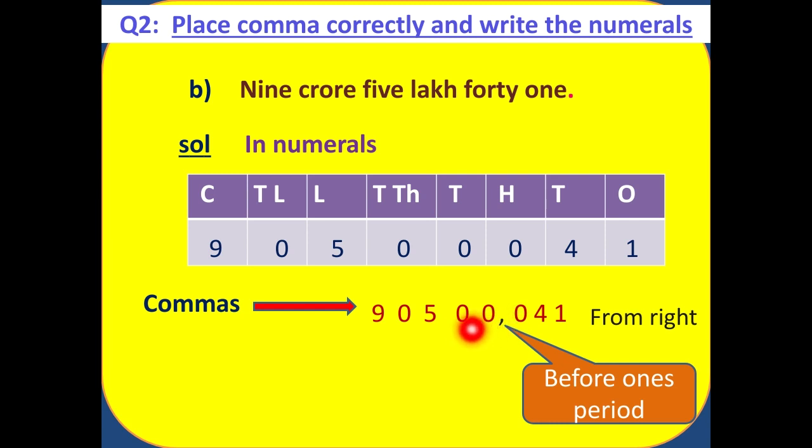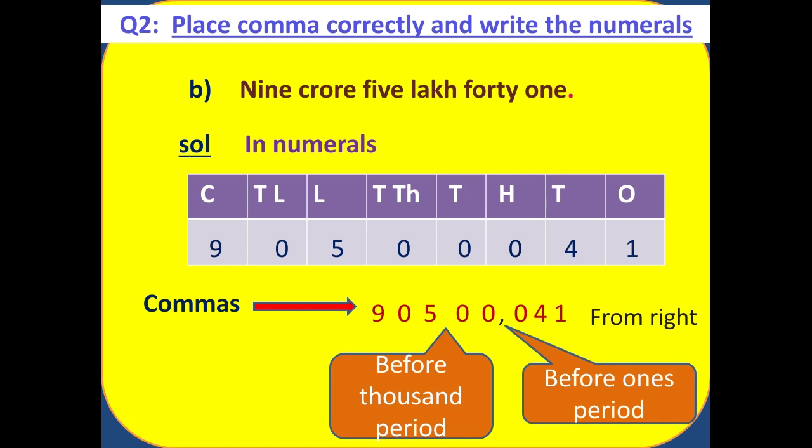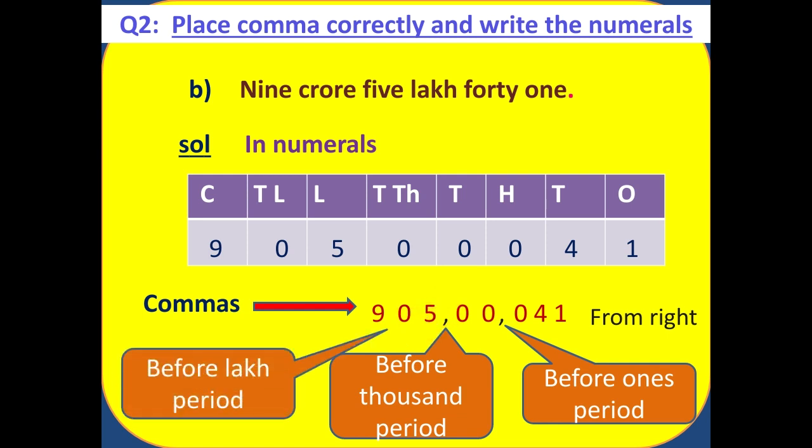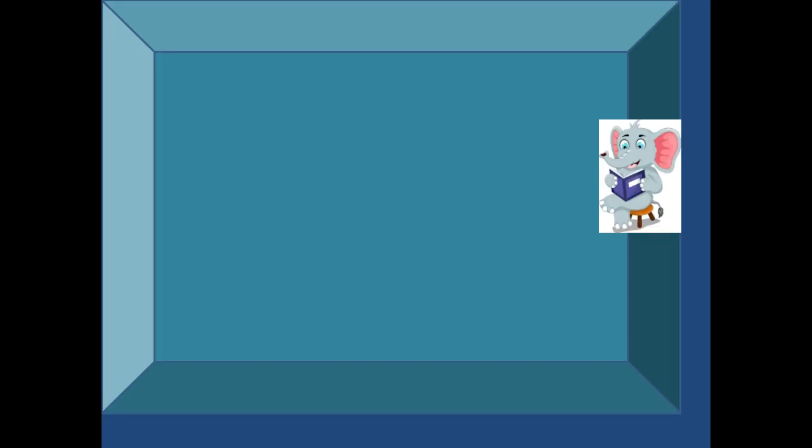Now again we will move. Here it is 1000 and here it is 10,000. So before that thousands period, again we are going to place a comma. Then again we will move from right to left. See, this is lakh and this is 10 lakh. So before that lakh period also, we are going to insert a comma. So in this way we need to insert the comma.